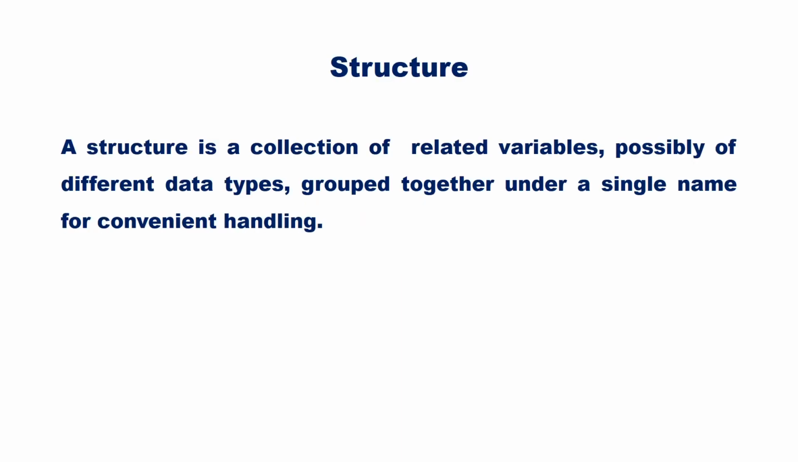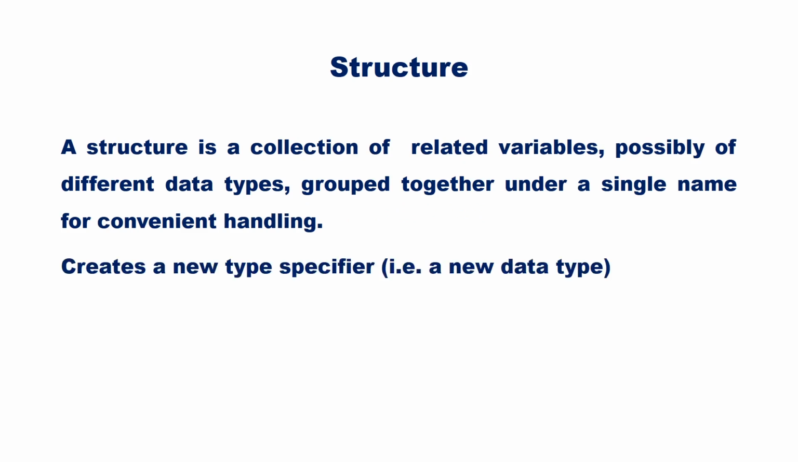In this video, let us discuss structures in C programming. A structure is a collection of related variables, possibly of different data types, grouped together under a single name for convenient handling. Structure creates a new type specifier.